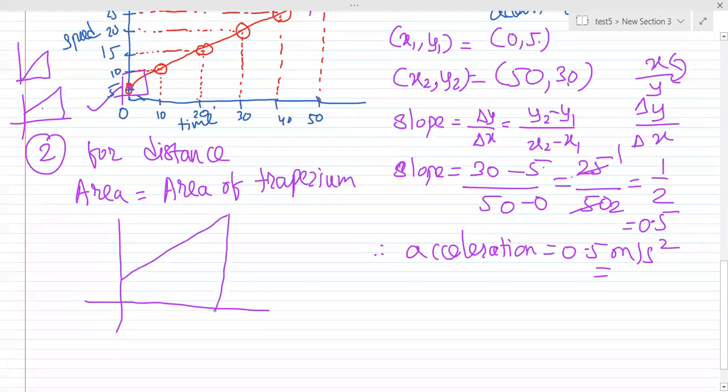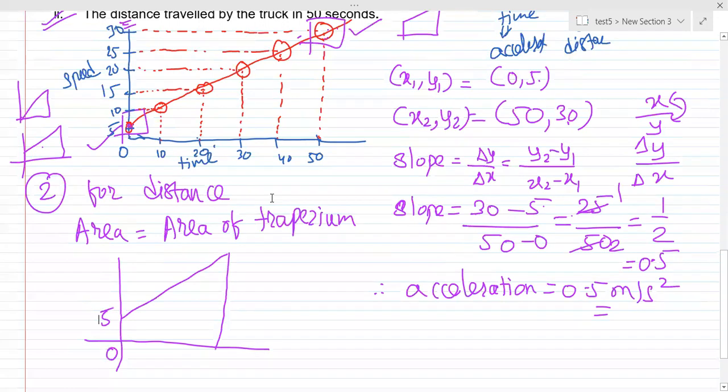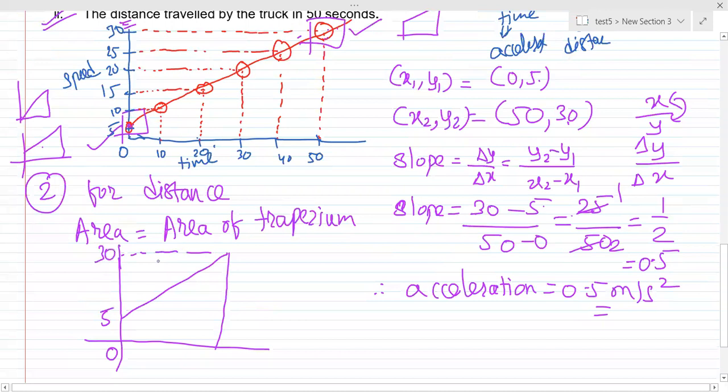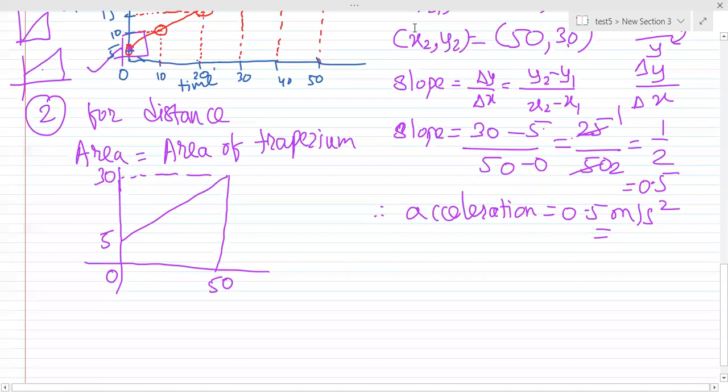The coordinate here is 0, the coordinate here is 5, correct? The value here is 30, this is 30, and this is 50. Okay, so this is the diagram. Understood? Can we start solving it?